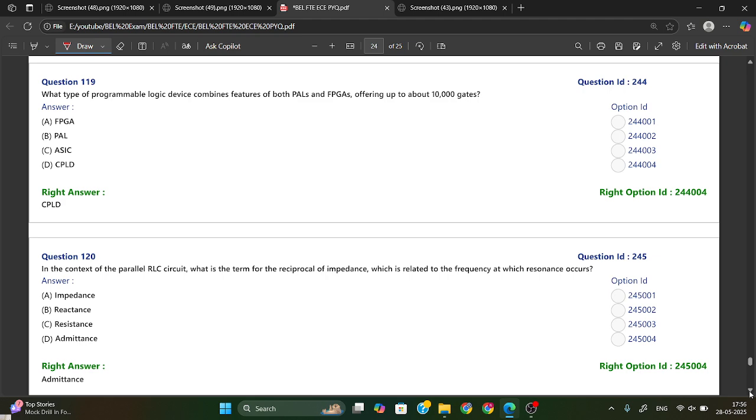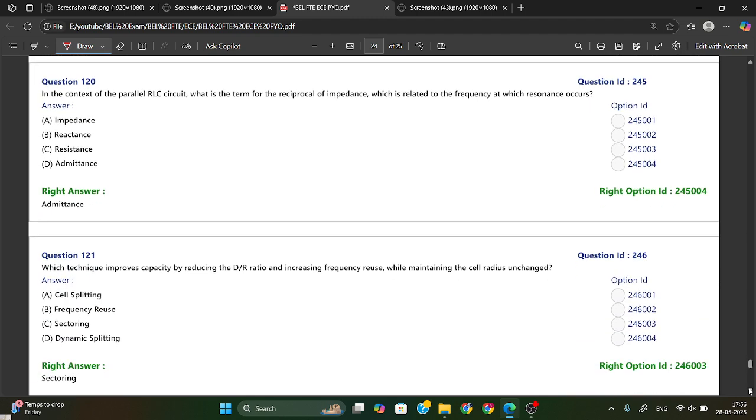What type of programmable logic device combines features of both PALs and FPGAs, offering up to 1000 gates? So up to 1000 gates they are offering with PAL and FPGA, that is your CPLD. Complex Programmable Logic Device combines both the PAL, that is Programmable Array Logic, and FPGA, Field Programmable Gate Array, that will offer 1000 gate CPLD. Okay, option D is your right answer.